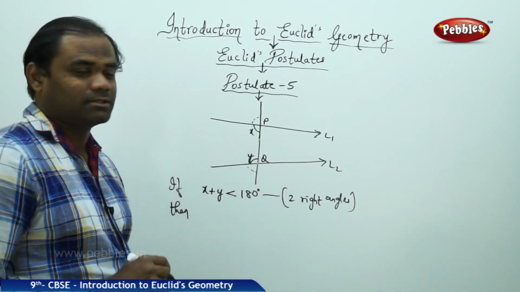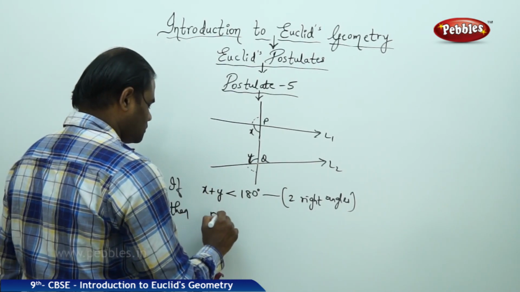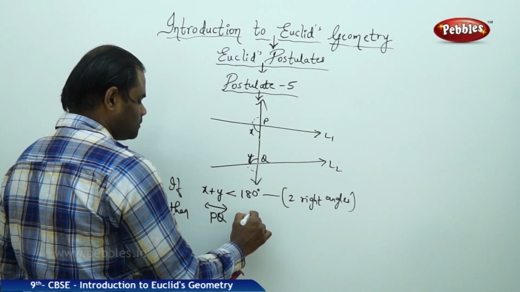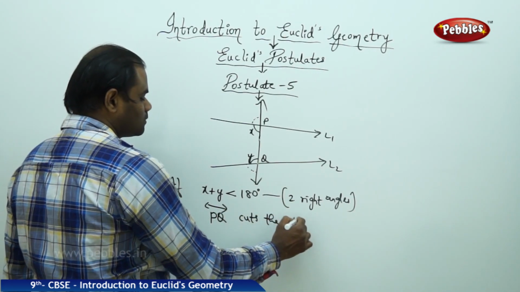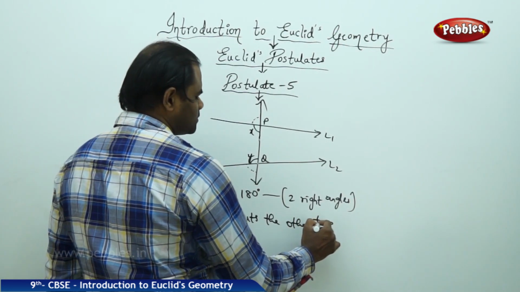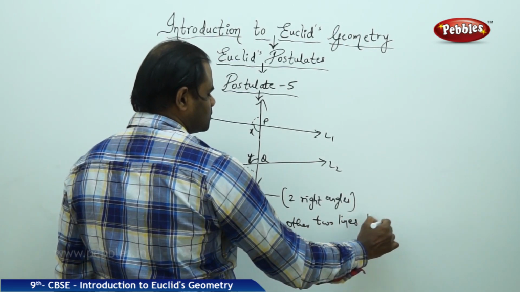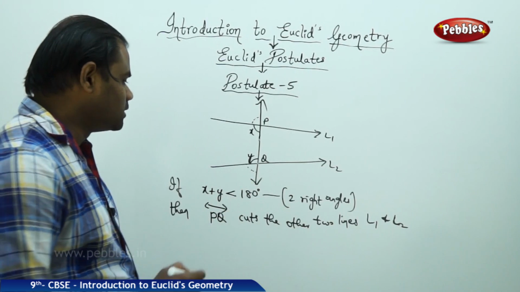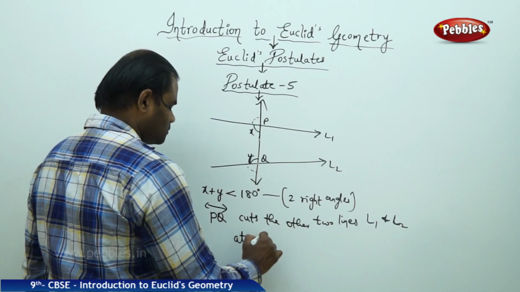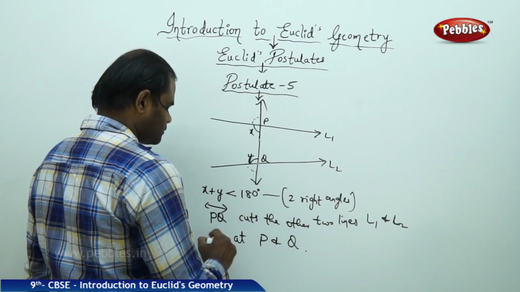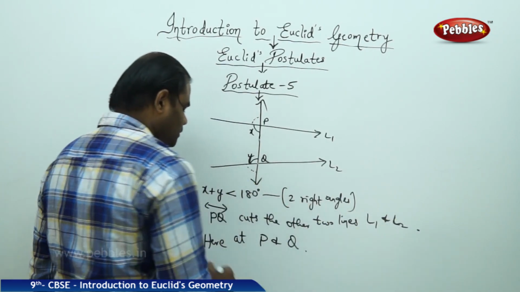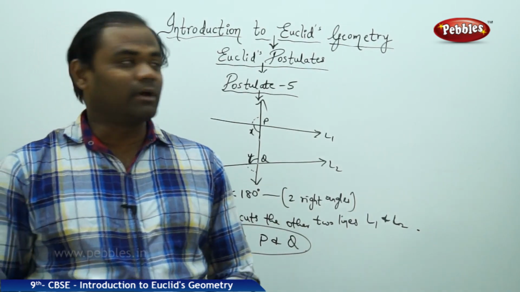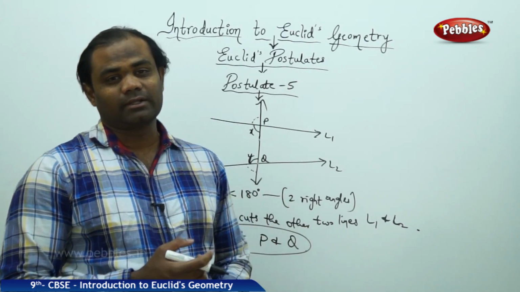the postulate number 5 says the line PQ cuts the other two lines L1 and L2, and obviously in this case they cut at P and Q. This is how I understand postulate number 5 as connected with intersecting lines.